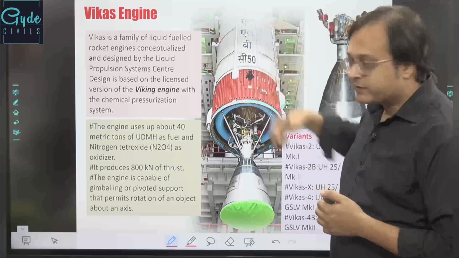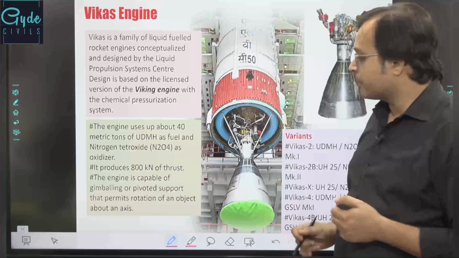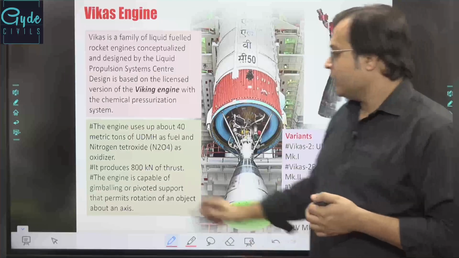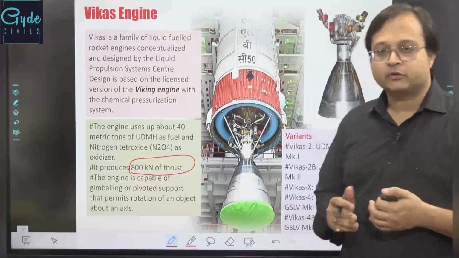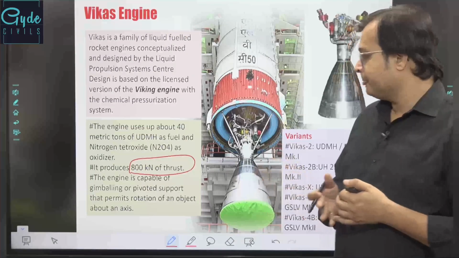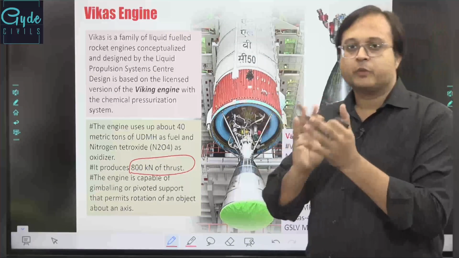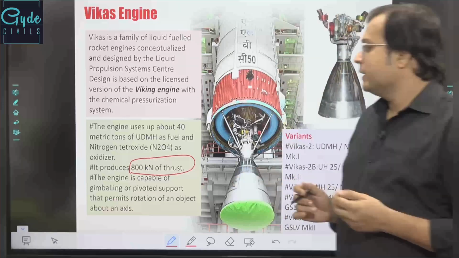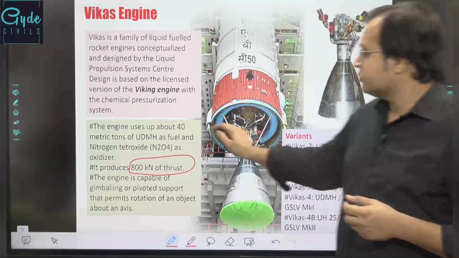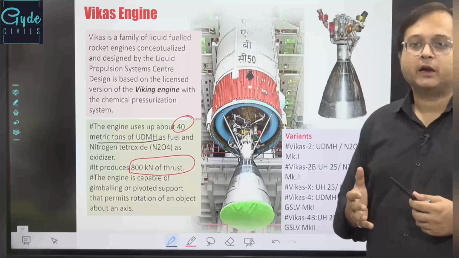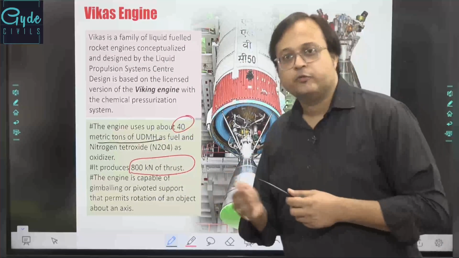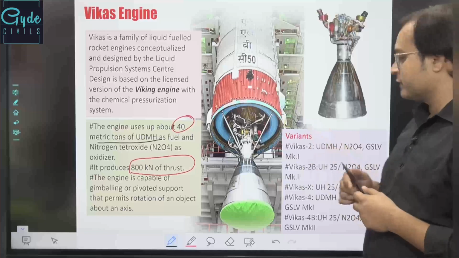The Vikas engine is the most important liquid propulsion engine being utilized. It produces around 800 kilonewtons of thrust, or 80 tons of thrust, right? And this engine also maneuvers easily, right? This engine utilizes around 40 metric tons of unsymmetrical dimethyl hydrazine, which is the basic liquid fuel utilized in the launch vehicle systems.